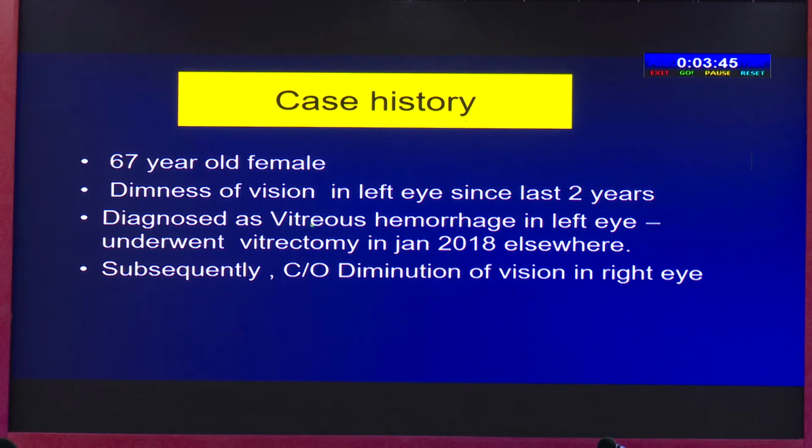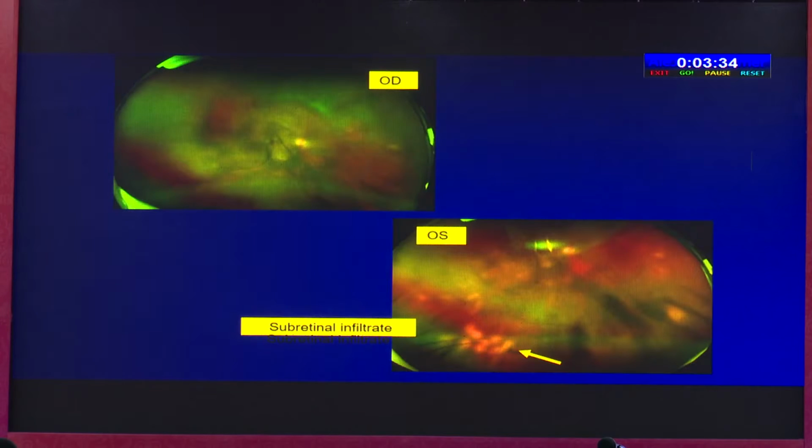A 67-year-old female, dimness of vision in the left eye for 2 years. She had developed vitreous hemorrhage and underwent vitrectomy. Complaint of dimness of vision in the right eye. What could be the etiology? And you could see that in the left eye there is a subretinal infiltrate.